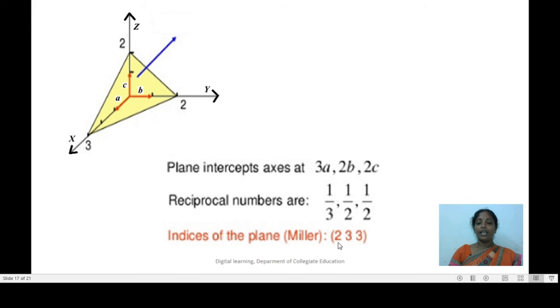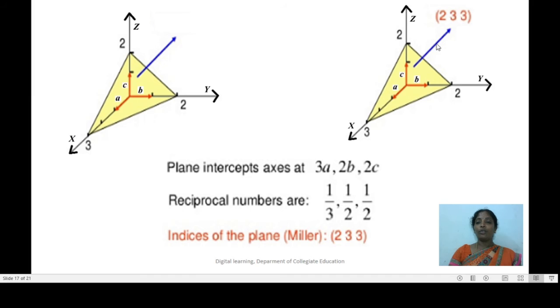We will get 3 integers, 2, 3, 3. 2, 3, 3 are nothing but the h, k, l values of this plane, and these 3 integers should be enclosed in a parenthesis, and therefore this plane is called the (2 3 3) plane. This is how we can write the Miller indices of a plane.